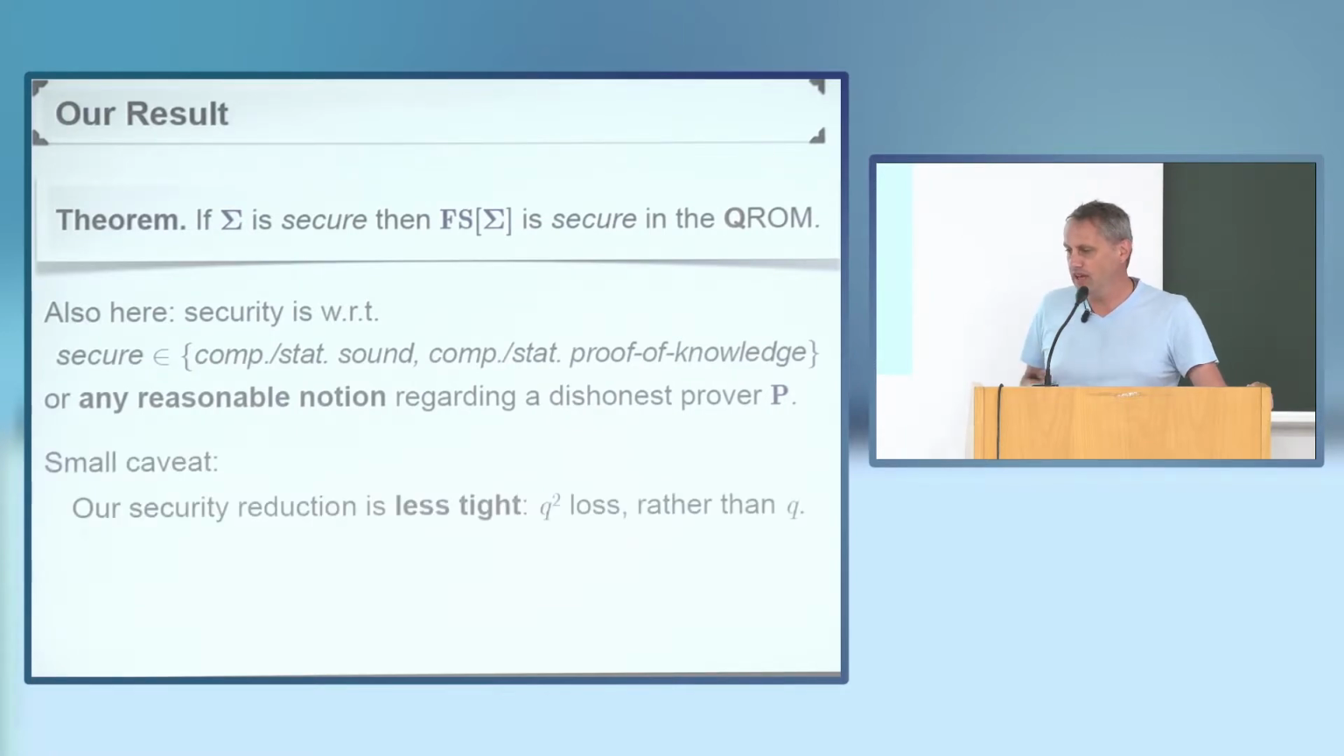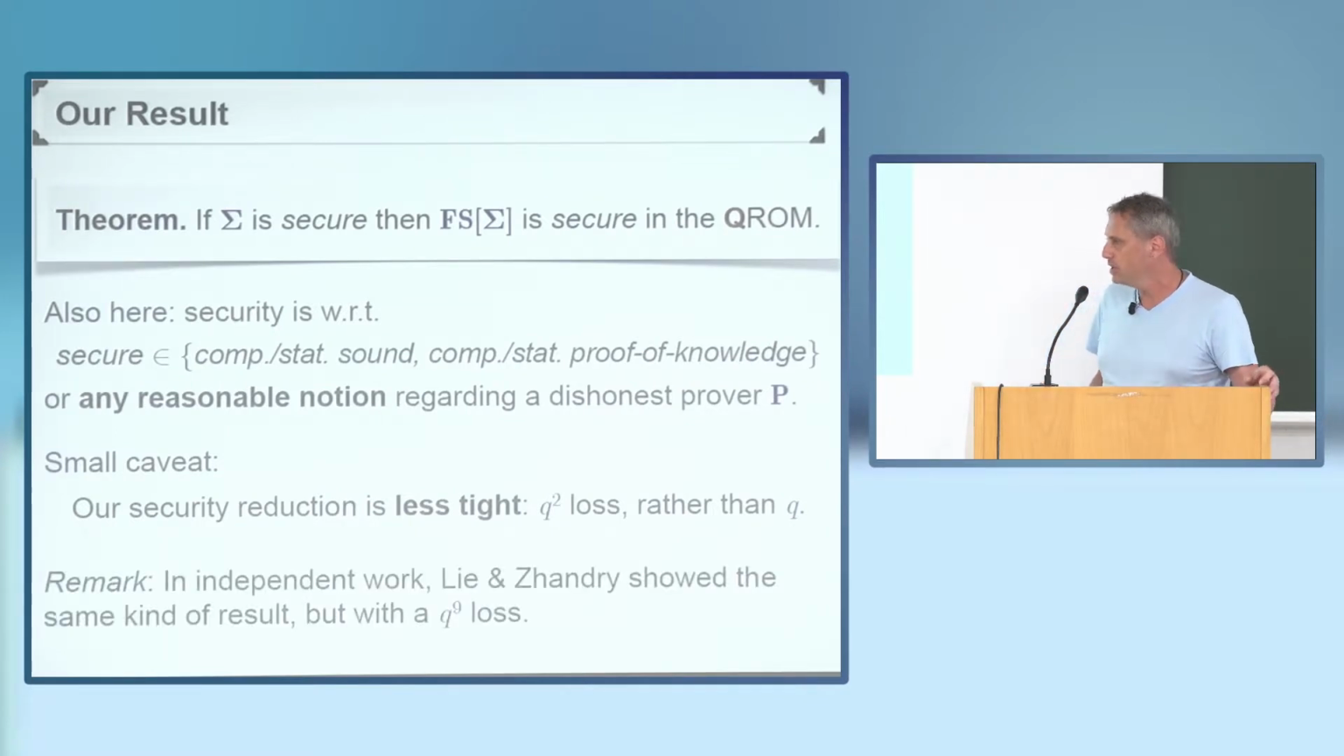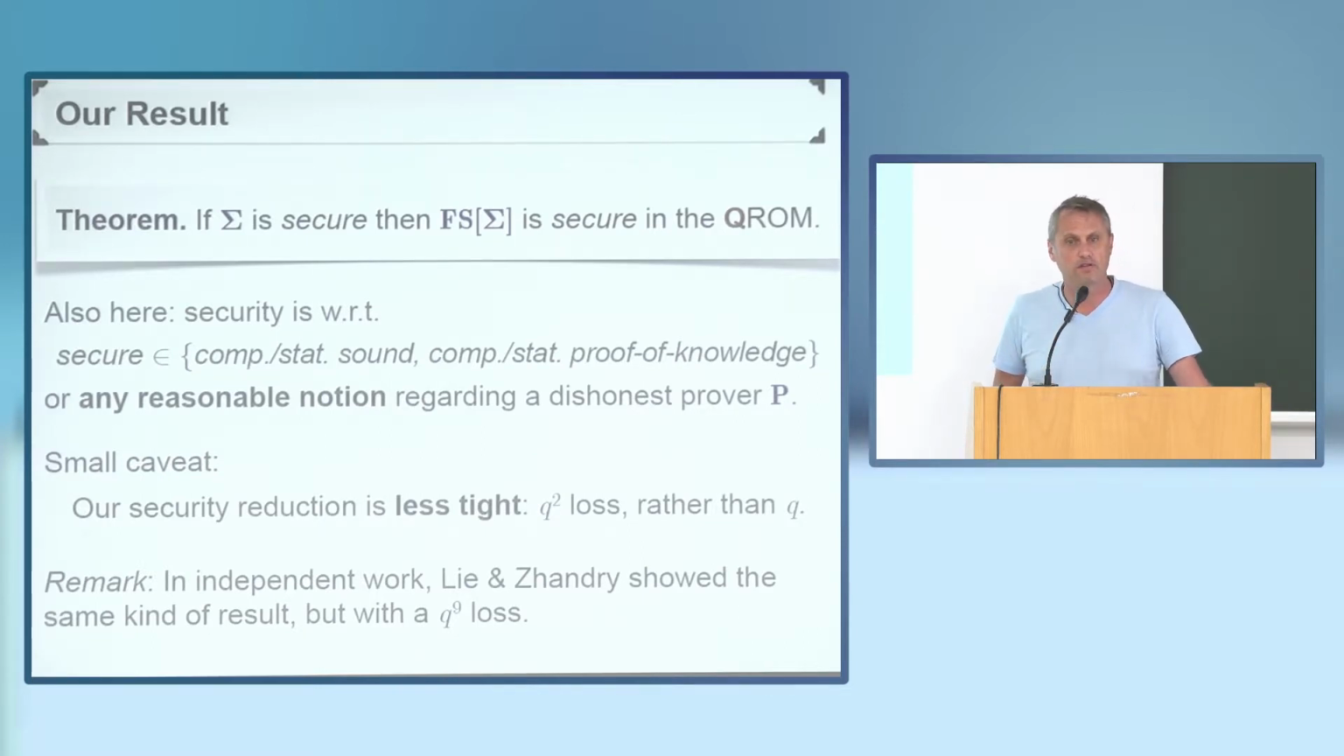So as a small caveat, our security reduction is slightly less tight. We get a quadratic loss compared to the linear loss in the number of queries that we have in the classical statement. Also want to point out that in independent work, Liu and Zhandry showed the same kind of result, the security of the Fiat-Shamir transformation, but they have a much worse security loss of order q to the 9.